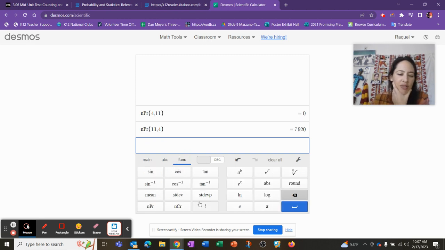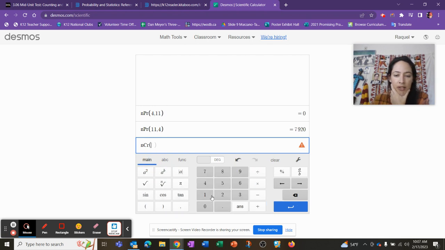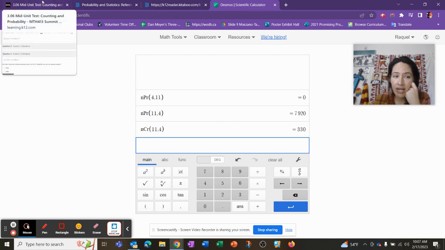Let's do this function because we're moving on into combinations, which is different. You didn't have a quiz per se, but you had a lesson, friends. Everybody, let's see what the difference is. 330. So that makes more sense, right? Because at this point, the 4 girls are going to be the same, but it's not in order. So it's a combination, right? What 4 girls can go.